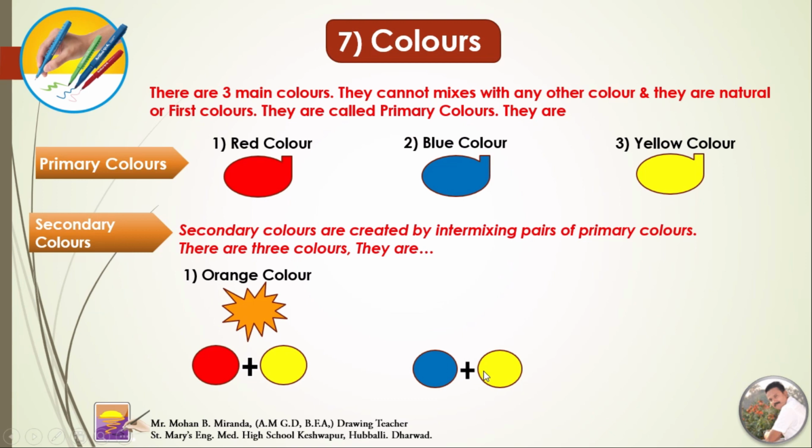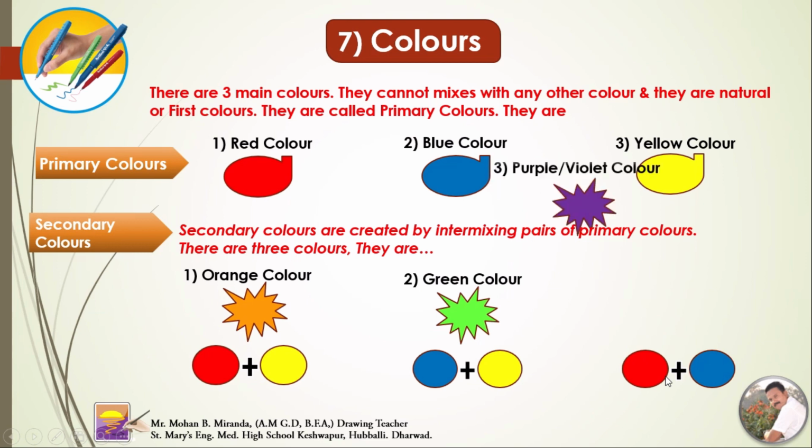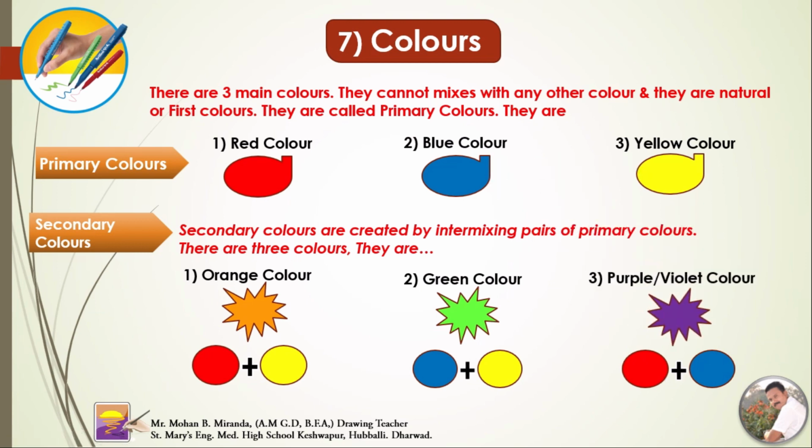Blue plus yellow, both primary; mixed together, you get the green color. Red plus blue, mixed together, you get the purple or violet color. Orange, green and purple are the secondary colors.